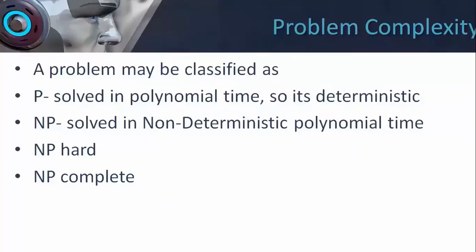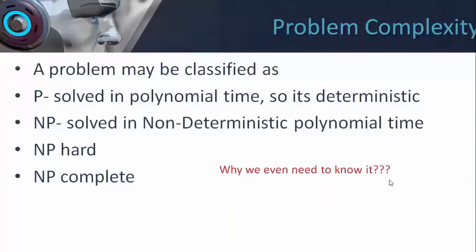So what does this mean? First, they are NP, which means they have some non-deterministic component. Second, they are NP-hard. NP-hard means they are not solvable in polynomial time, but they can be reduced to be solved in polynomial time. So I can say they are the set of problems which can be reduced to polynomial time, but they may involve a non-deterministic set of statements. So I hope it makes it all clear to you.